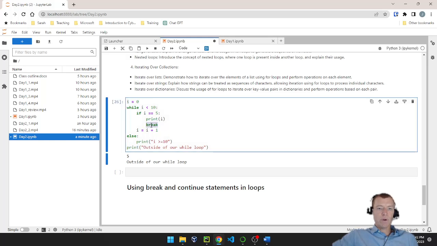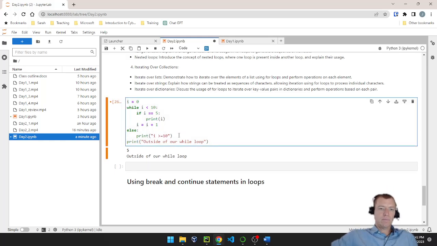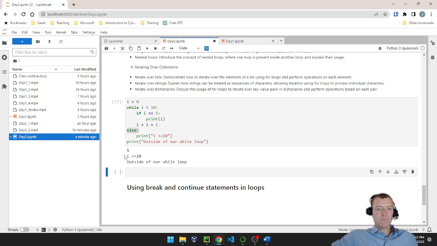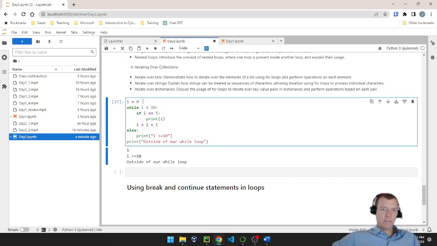Now, if I don't break, once this while loop is done, it goes ahead and executes my else statement. So this is really useful if I have some section of code. Let's give an example of using a list. Let's use this as a for statement instead of a while statement. We're going to say for i in my items.